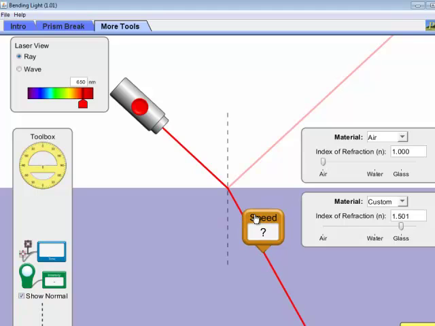Inside it measures 0.67c, and if you look at it, 200,000 kilometers per second versus 300,000 kilometers per second is 2/3, which is 0.67 times the speed of light in benzene.